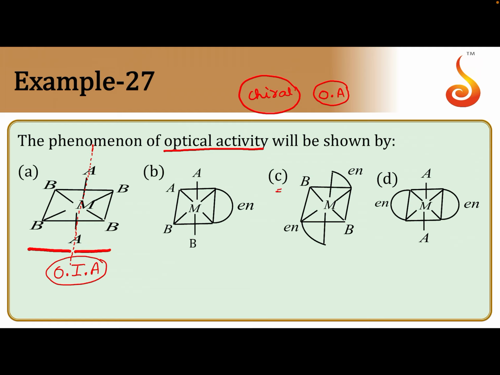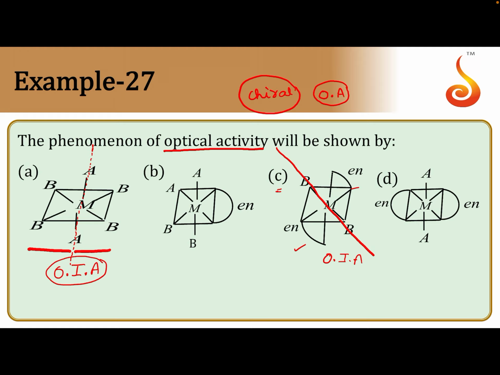Coming to option C, same thing. A plane passing through B, M, and B can cut the entire molecule into two equal parts. Both are exactly mirror images of each other. That's why, due to internal compensation, it cannot rotate the plane of polarized light. This is also optically inactive.